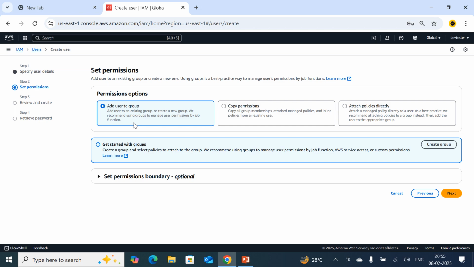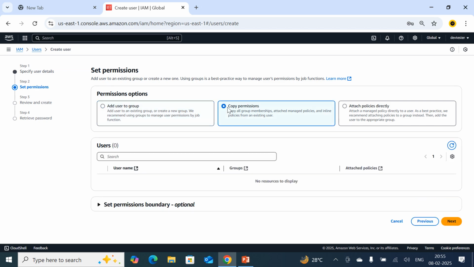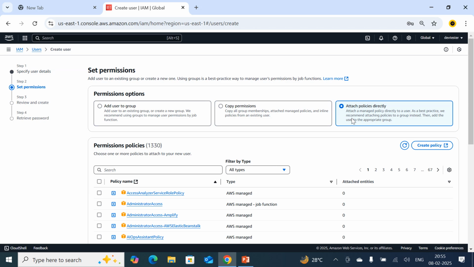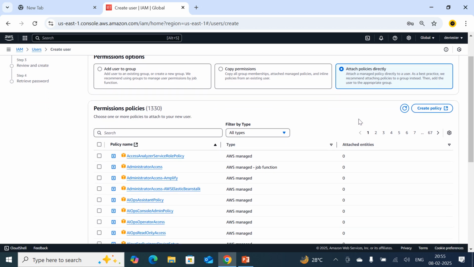Here it is asking, now that you are going to create a user, do you want to add that user to any group, or do you want to set some permissions? If you have any existing user, and you want to copy the permissions from the existing user to the user you are going to create, you can use the second option, copy permissions. And the third option is attach policies directly. If you have policies currently available and want to attach them directly to the IAM user, you can use this option to attach the policies to the IAM user which you are going to create.